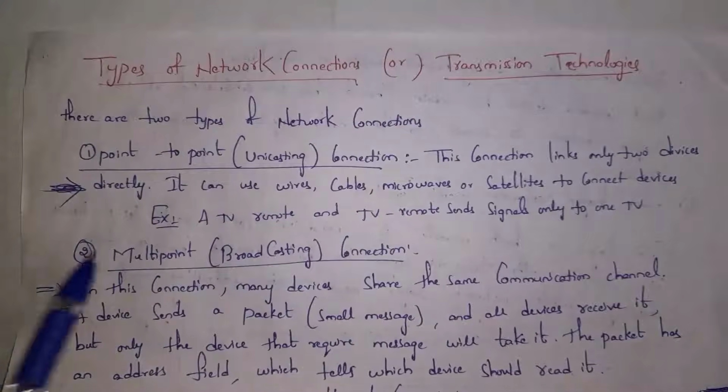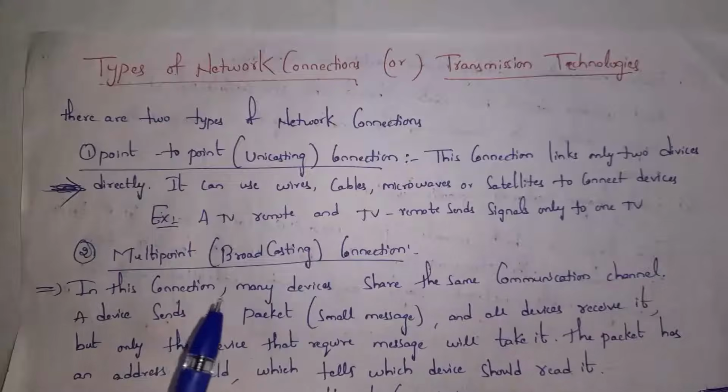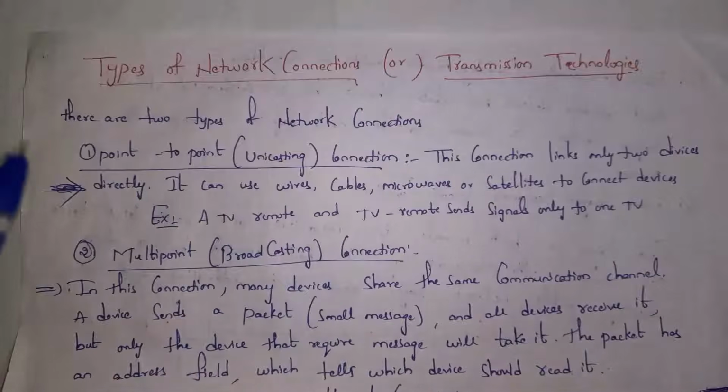And second one is multi-point connection. We also call it as broadcasting. At first, I will explain what is point-to-point connection, that is unicasting. Guys, in unicasting, two devices will communicate each other. Either communication can be wired or wireless.